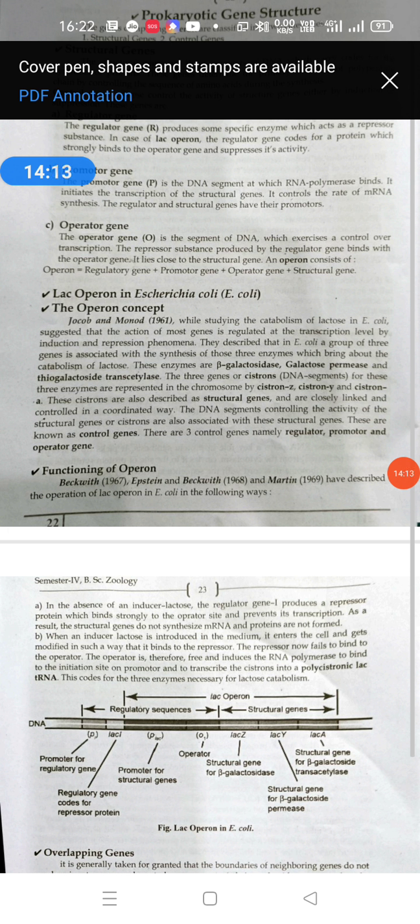And then there are overlapping genes. Normally two genes do not share any part of their nucleotide sequence, but the determination of the nucleotide sequence of some viral genomes has clearly shown that at least some genes do. Understand? So the nucleotide sequence is either partially or fully shared. Such genes are called overlapping genes, and they show the phenomenon of pleiotropy. When these genes are present in the homozygous condition, it is very harmful, lethal. But in the heterozygous condition, it is a carrier and does not show the harmful expression. So that gene is called an overlapping gene, and it is also part of the prokaryotic gene structure.